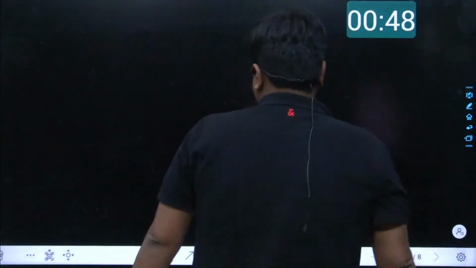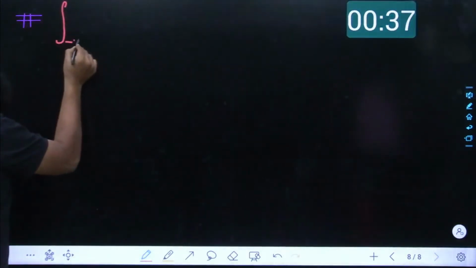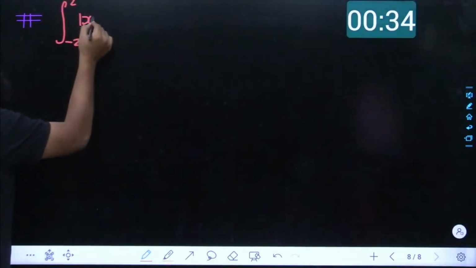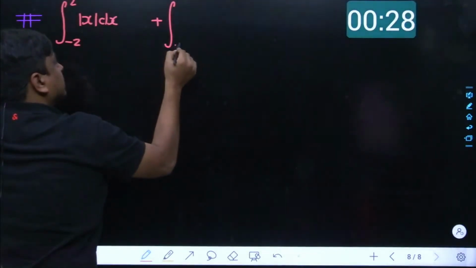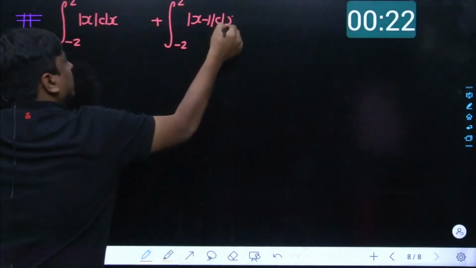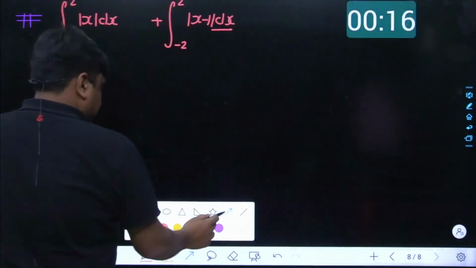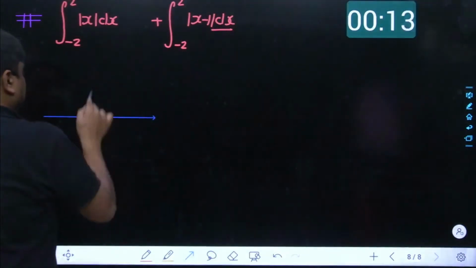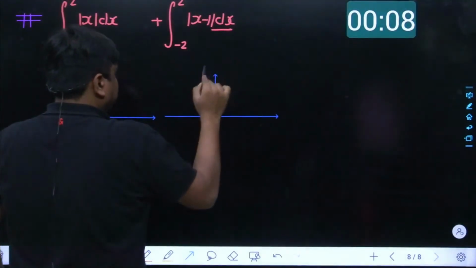So that's the process which you have been following over here. Let me do one thing. Here comes the integration from -2 to +2 of mod of x dx, that I would do separately, and then comes the integration from -2 to +2 of magnitude of x minus 1 dx. So let me focus on the magnitude of x first. Here comes the x-axis, here comes the y-axis. So rather than clubbing them together, we will take their individual calculation and add them together at last.